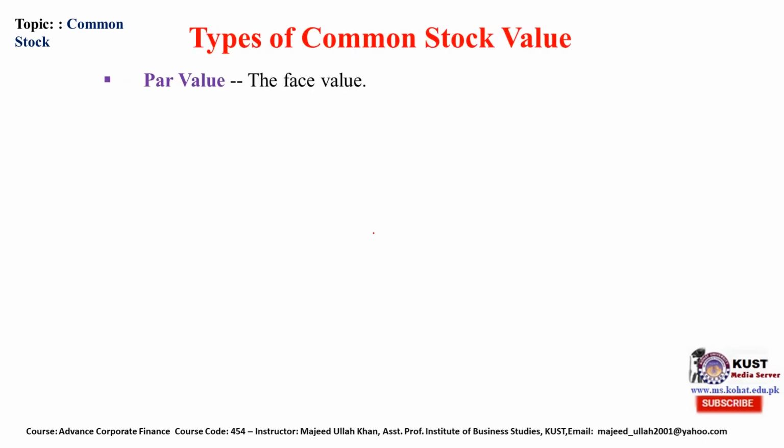Type of common stock value. It is par value. What is par value? Par value is basically the face value that is written in the Memorandum and Articles of Association in the authorized capital clause. Let's suppose when we say that there are 500,000 shares, means 5 lakh shares.